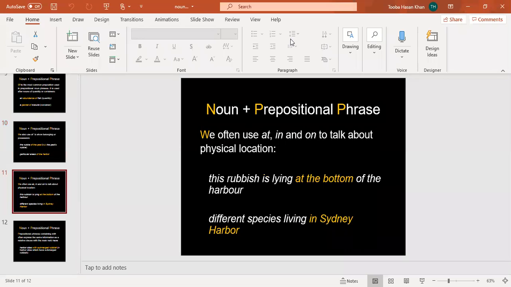We often use at, in, and on to talk about physical locations. For example, if I say the laptop is on the table, so we are talking about the physical location of the laptop. If I say the pencil is in my hand, so I'm saying that the pencil, the noun, is in my hand. We are talking about the physical location of a noun.